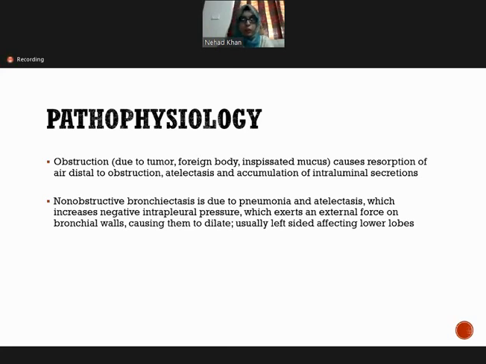In non-obstructive bronchiectasis, which may be due to pneumonia or atelectasis, there is increased negative intrapleural pressure, which exerts an external force on the bronchial wall, causing it to dilate. They usually affect the lower lobes of the lung.